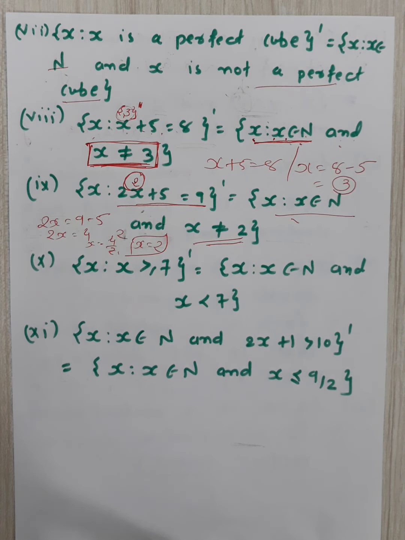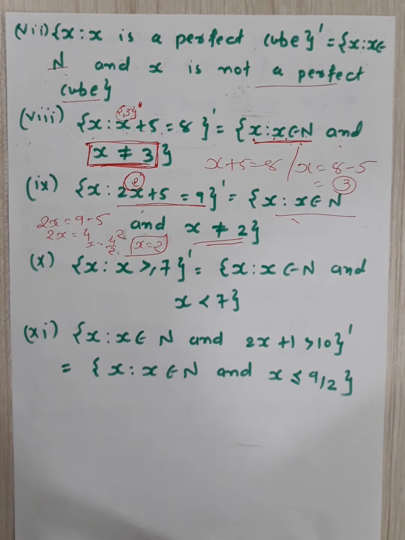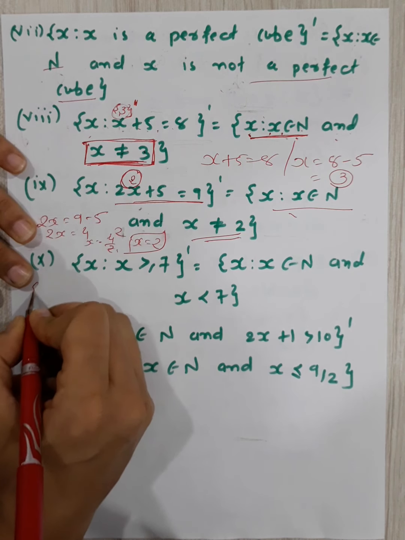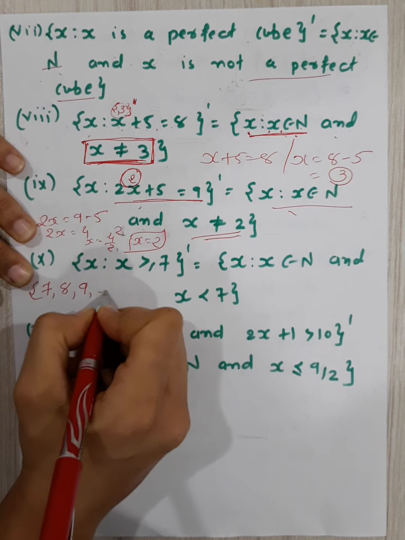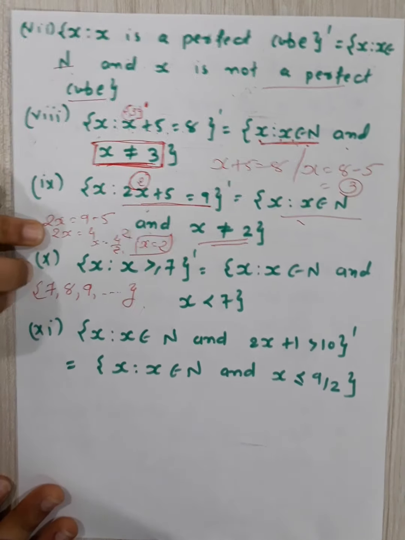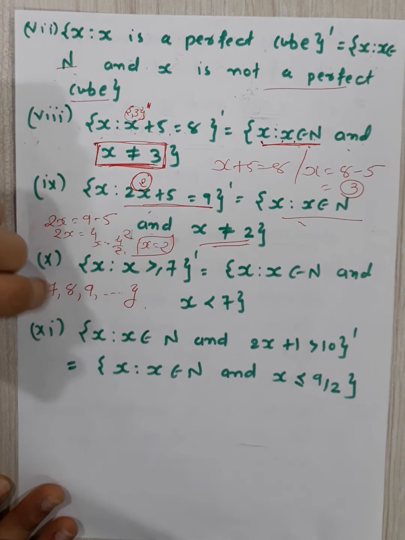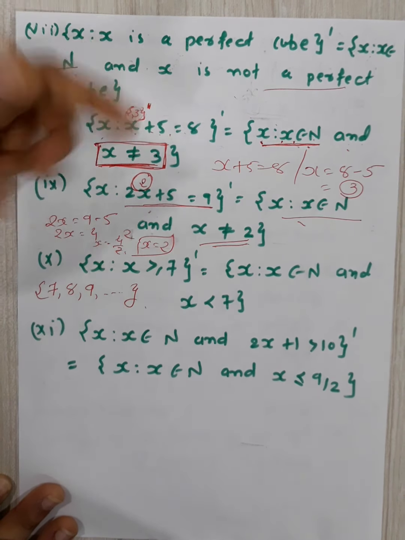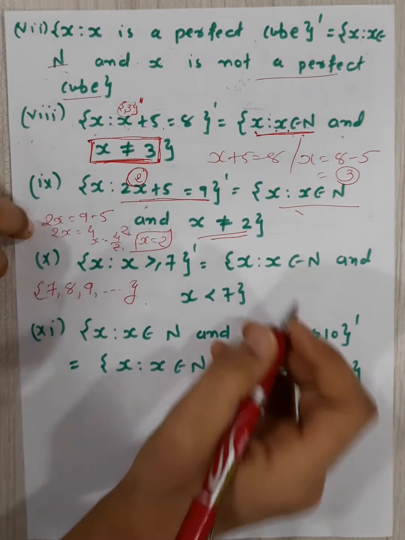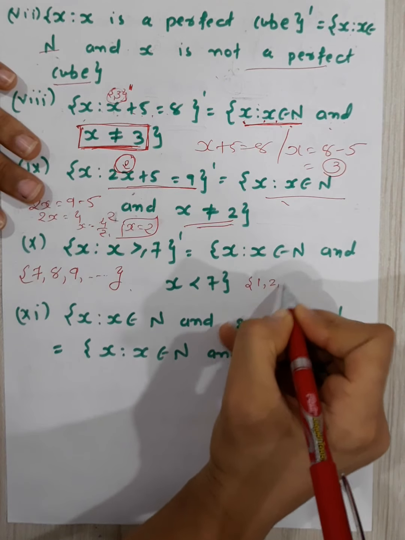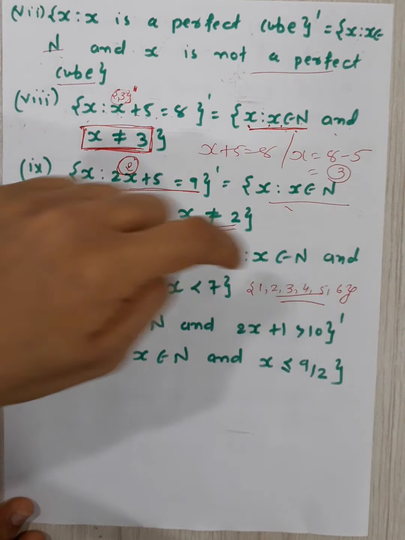Now next, 10th. For all x is greater or equal 7 dash. x is greater or equal 7, which means this set is 7, 8, 9 up to so on, right? This is the set. Now you have to write down the dash of this set. So what you have to write down? x belongs to N and x is less than 7, right? Or you can write down like this also, 1 2 3 4 5 6. This is also the set, because its meaning is also the same.